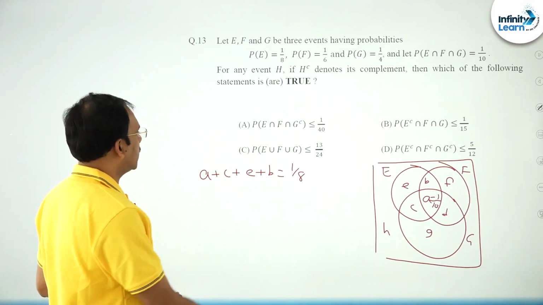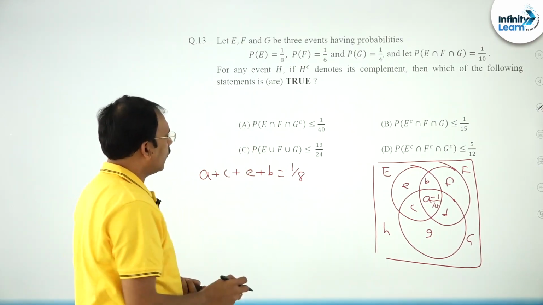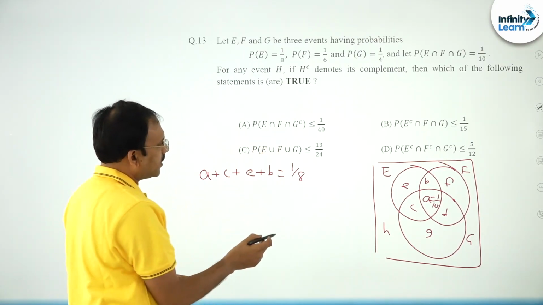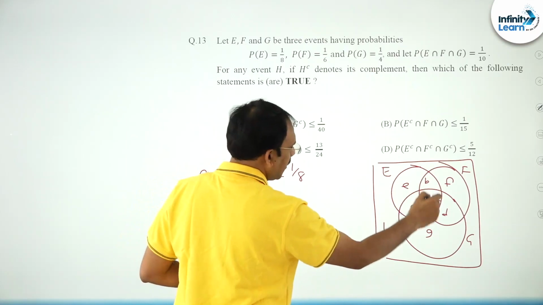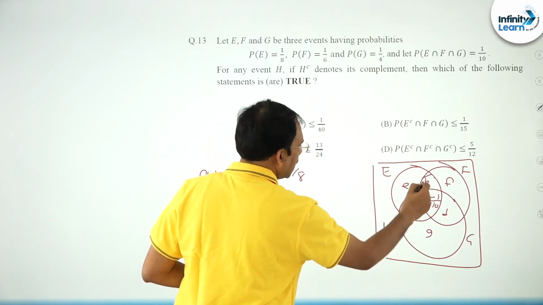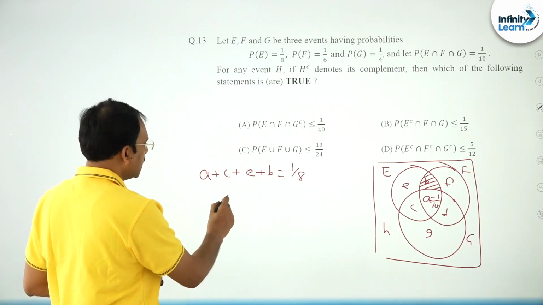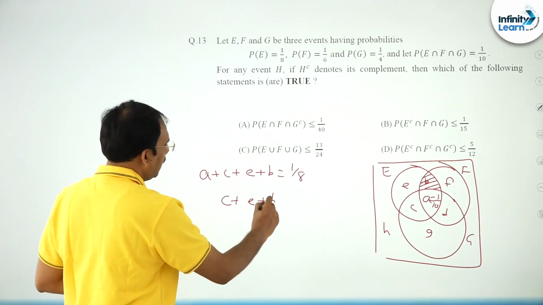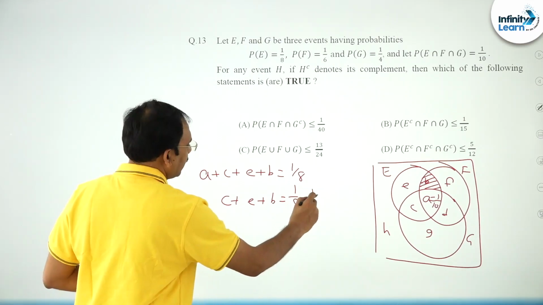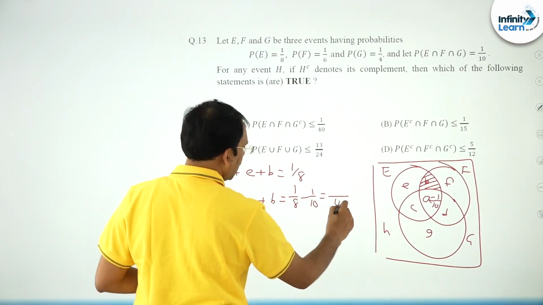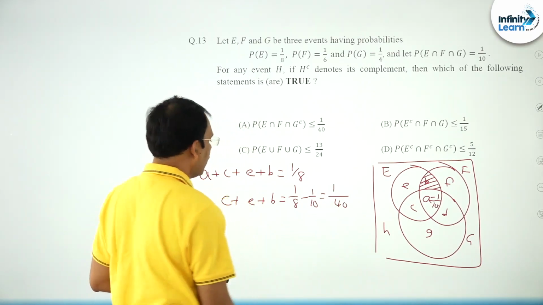Now he is asking which of the following is correct. So friends, E intersection F intersection G complement means he is talking about P of B, right friends. In this, C plus E plus B is 1 by 8 minus 1 by 10, which is 5 minus 4, 1 by 40.